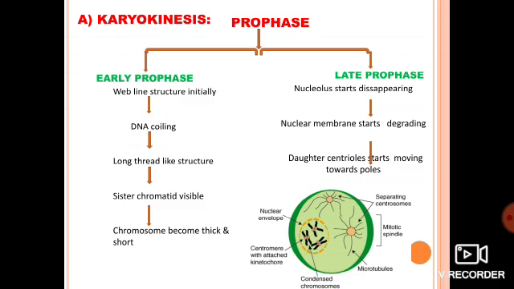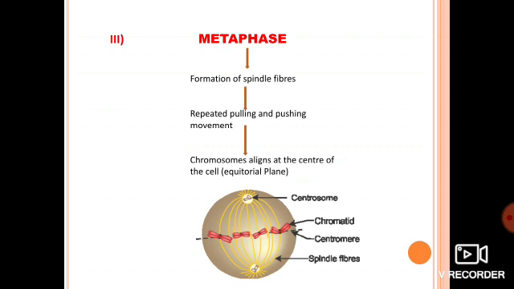Okay, now next is metaphase. In metaphase there are again two words, meta and phase. Meta means middle. Now middle of what, you may wonder. What is the key point in metaphase, why are we saying it is the middle?